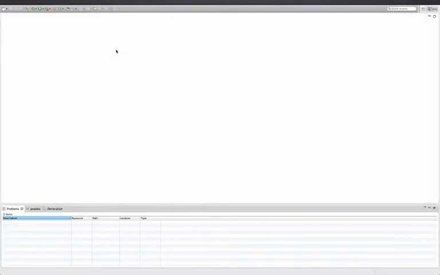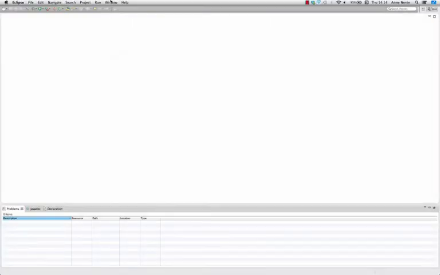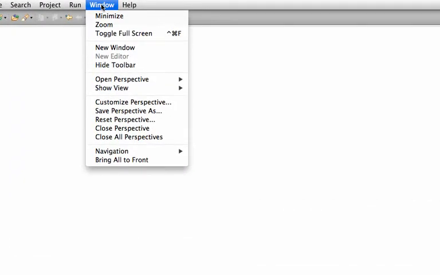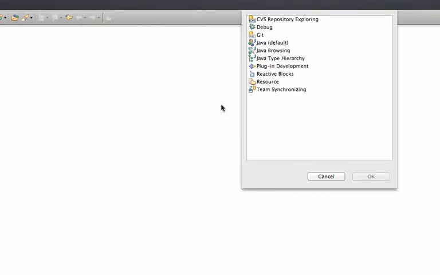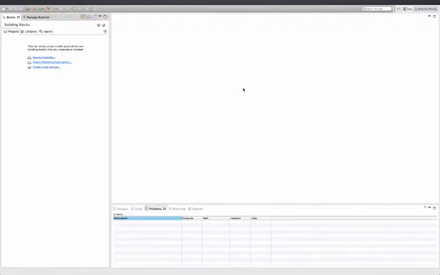Next step is to open up the Reactive Blocks perspective. Go to Window and Open Perspective. Click Other, and here you'll find Reactive Blocks. You're now ready to start using Reactive Blocks.